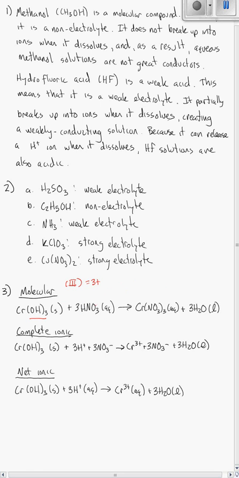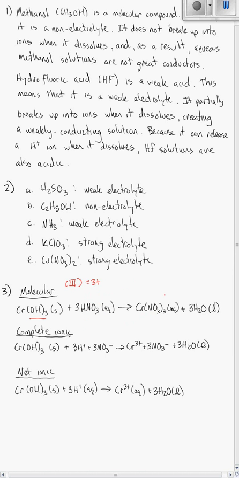Likewise, nitric acid doesn't start with hydro, it's not called hydronitric acid, so you know it's not binary. You can use the fact that it ends with ic to figure out what the formula is. So nitric acid has nitrate. Nitrate is NO3 minus, you need 1 H to balance that charge. So the formula for nitric acid is HNO3.